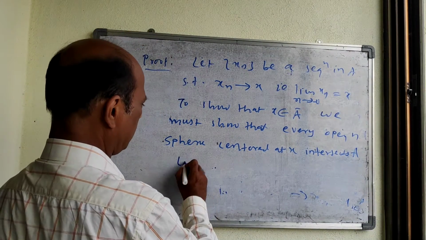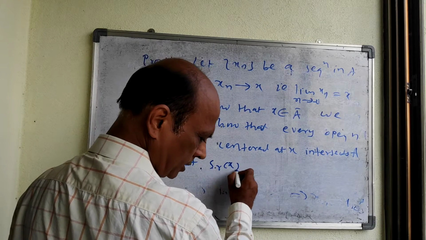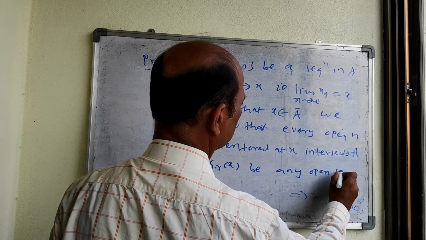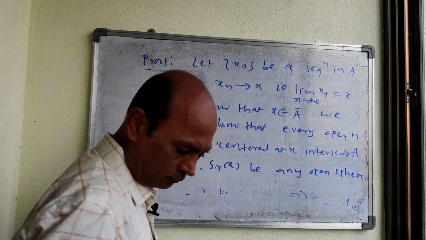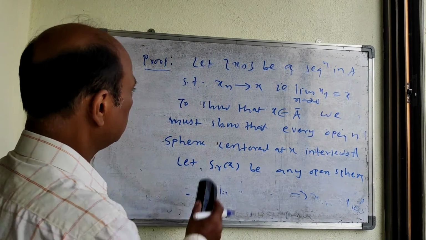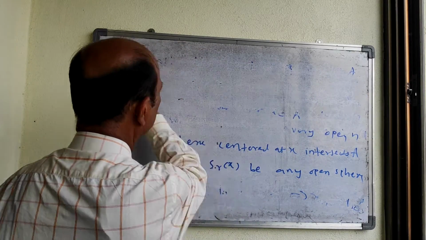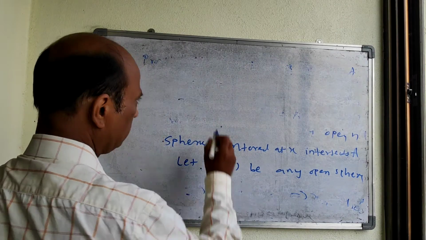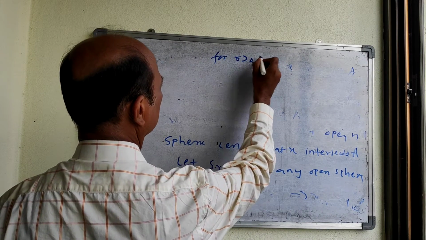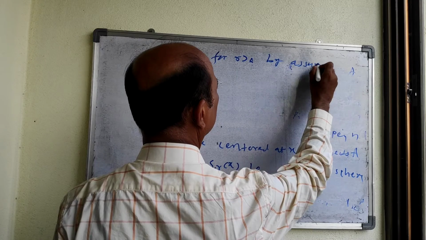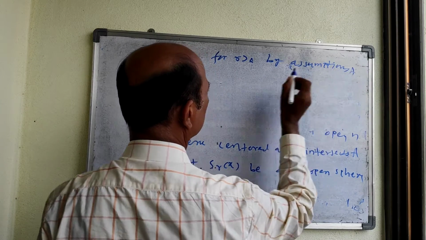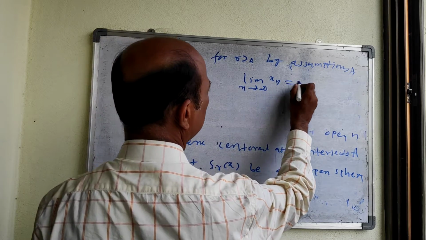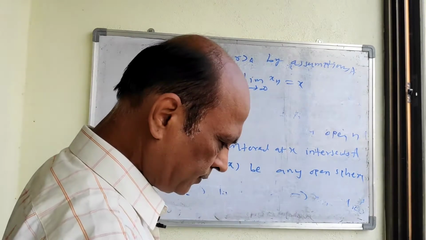So now let S_r(x) be any open sphere, with r greater than 0. By assumption, we have supposed that the limit of x_n as n tends to infinity is equal to x.